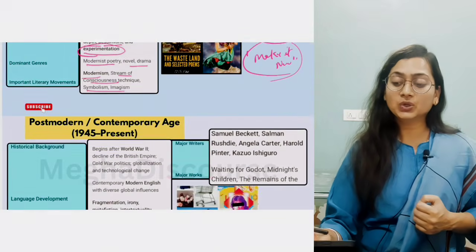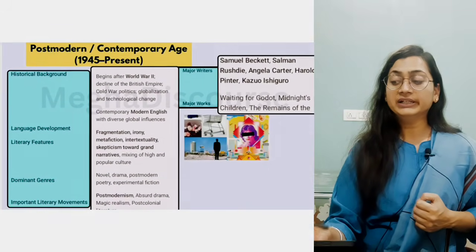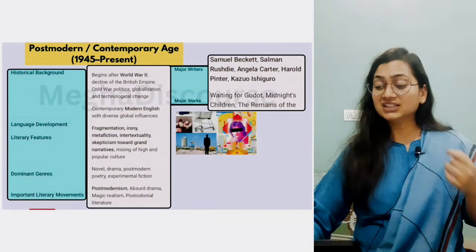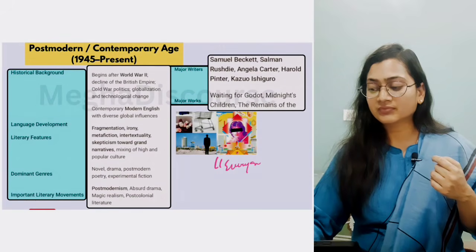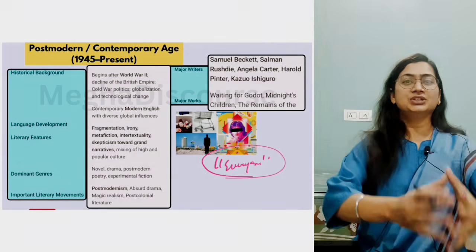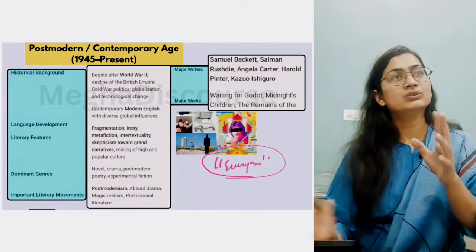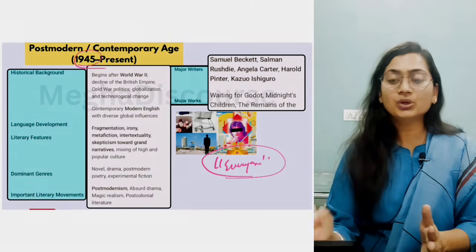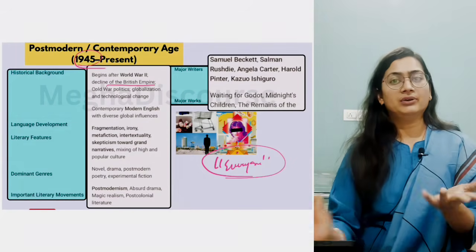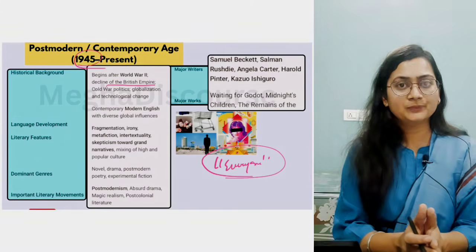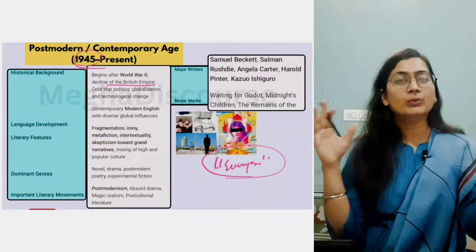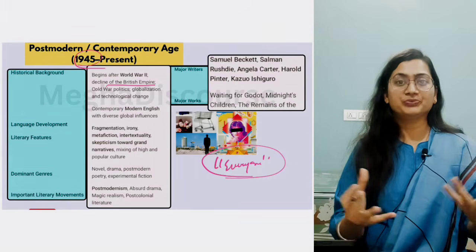Okay, so last but not the least we have the postmodern age, that is the contemporary age. Now what happened in the postmodern age? Now this is the age for everyone. Like we have romantics, now this is everyone. Now everyone is everything. Okay, so they are talking about, now this is like in 1945, this is the time of World War II. So there is a decline of the British Empire. Now decolonization was there. Countries are freed from the British Empire. Now there is freedom, independence.